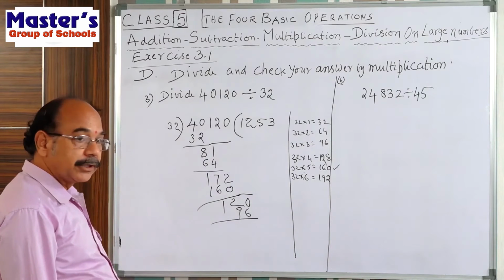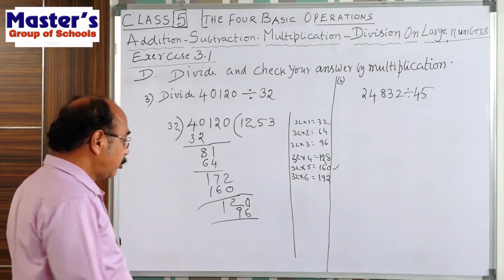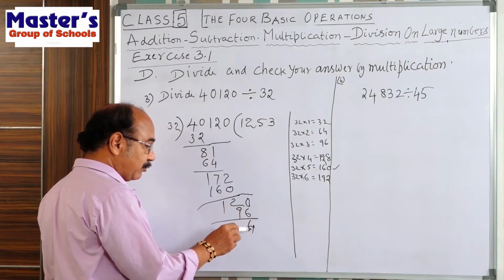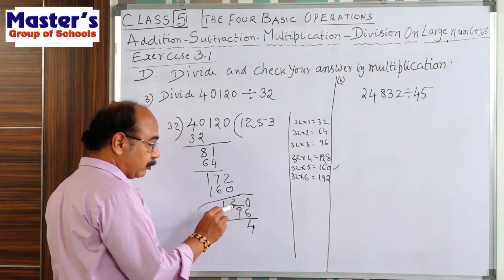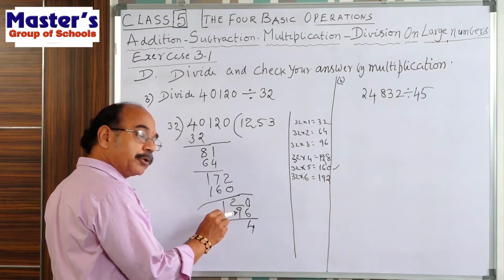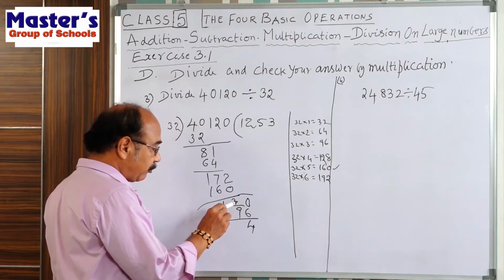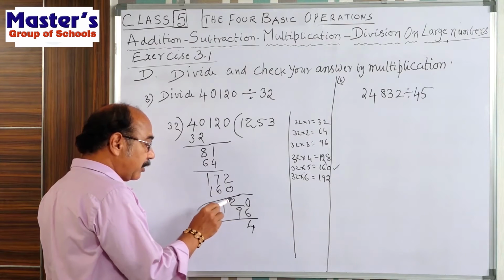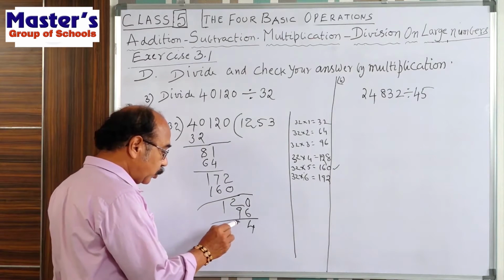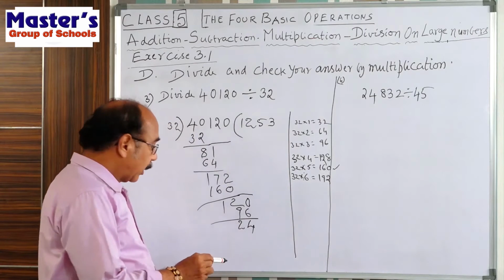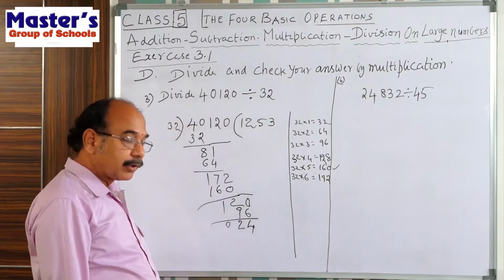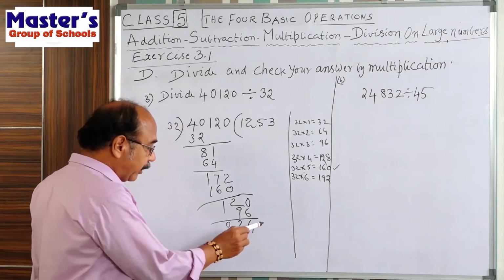Subtract. 0 minus 6, take borrow, 10 minus 6, 4. Here 2 gave a borrow. That's why here only 1 is there. 1 minus 9, not possible. Ask borrow from the previous digit. Then 1 becomes 11. 11 minus 9 is 2. And here 0 you will get. Why? Because 1 gave a borrow. That's why 24 is the remainder.